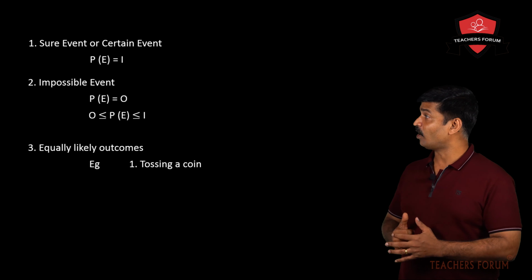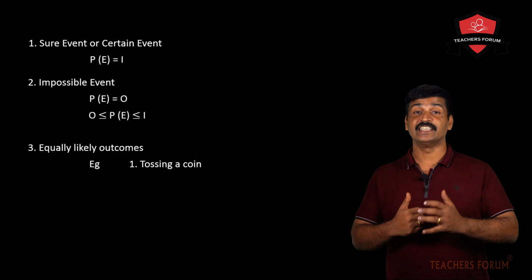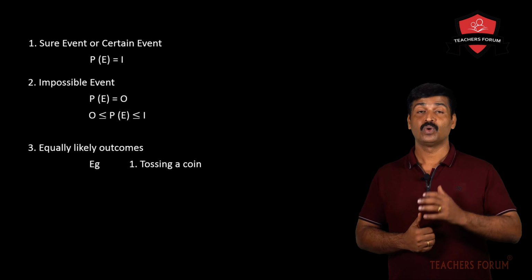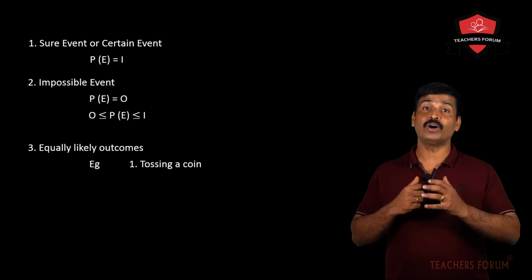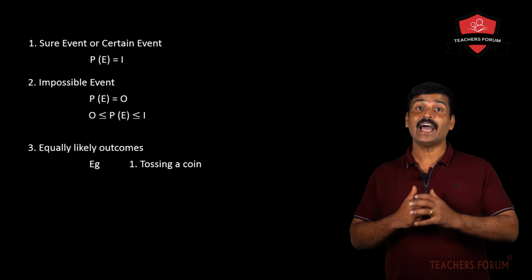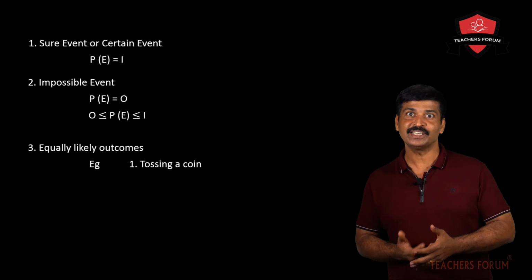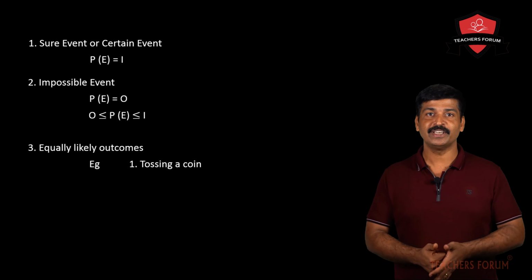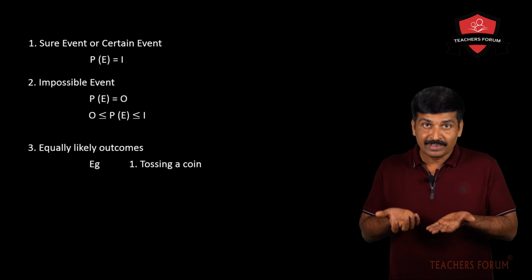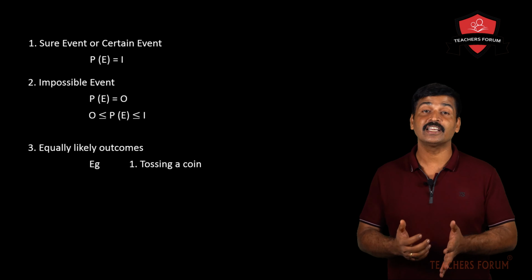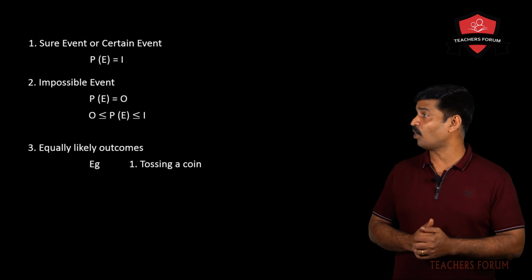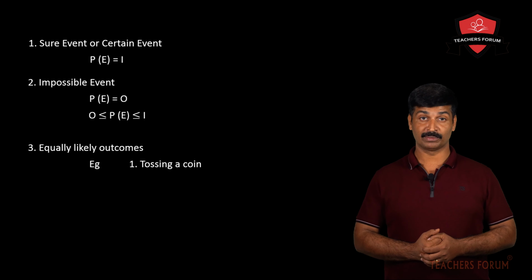And why is tossing a coin called an equally likely outcome? Because here both head and tail have the same possibility of showing up. Clear? Either it will be tail or it will be head. The possibility of getting tail and head, they are equal. That's why these are called equally likely outcomes.